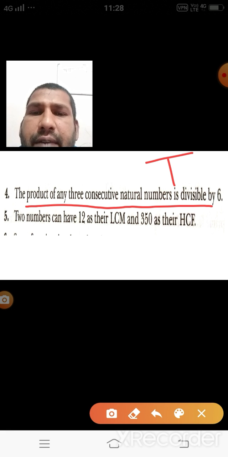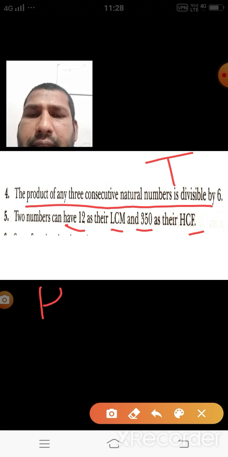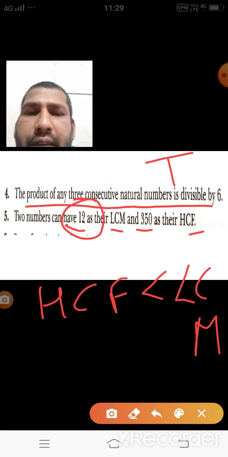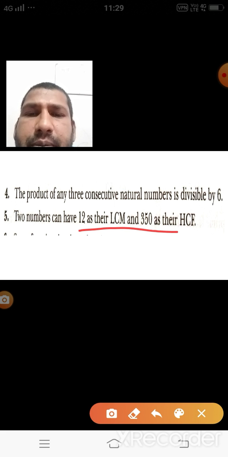Then the last one: two numbers can have 12 as their LCM and 350 as their HCF. What we know, HCF is a factor of LCM. It means that LCM should be greater than HCF, but here we are observing LCM is 12 and HCF is 350, and 12 is not a multiple of 350. For this reason we are able to tell this statement is false.